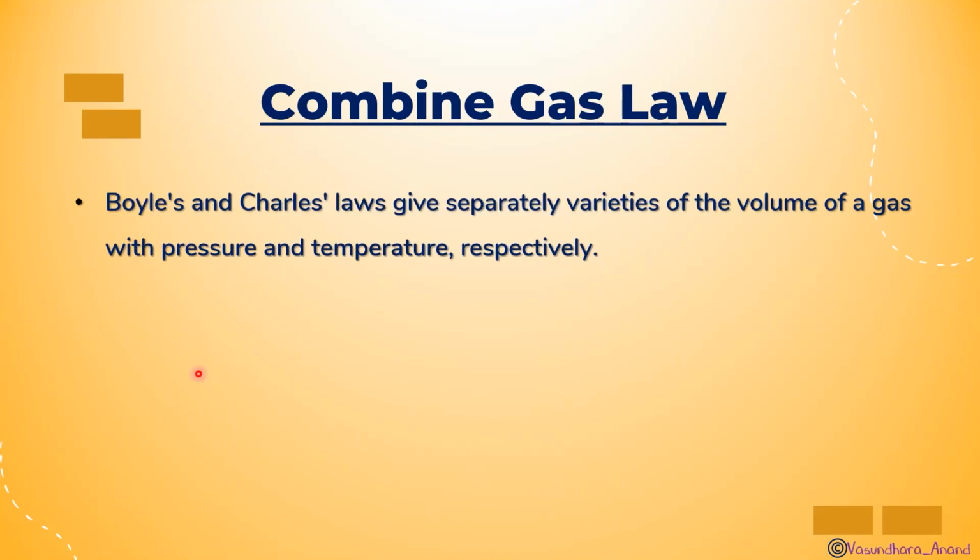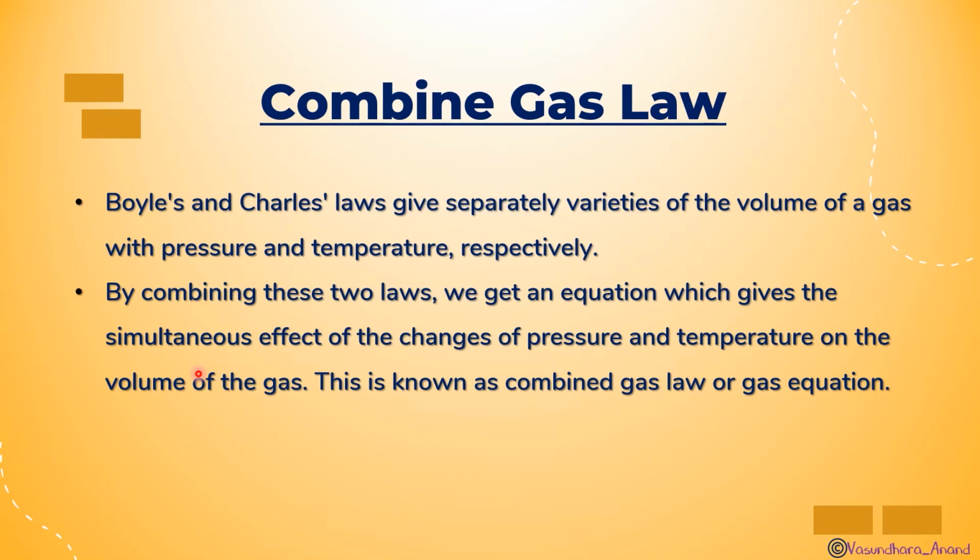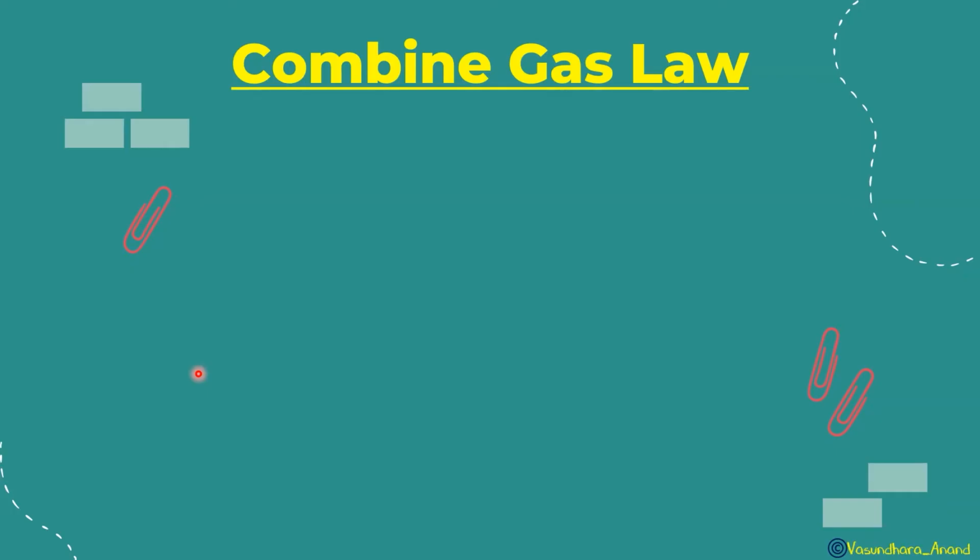Boyle's and Charles law give separately the variation of the volume of a gas with pressure and temperature, and that we have discussed already. By combining these two laws, we get an equation which gives the simultaneous effect of the change of pressure and temperature on the volume of the gas. If we increase the pressure and increase the temperature, what will be the volume, or vice versa. This is known as the combined gas law or the gas equation.